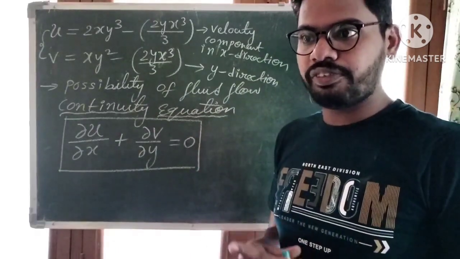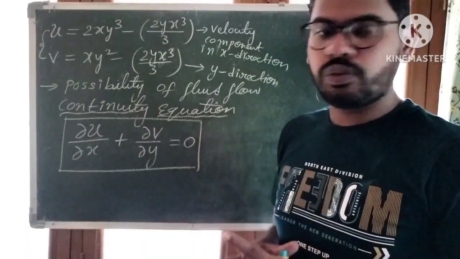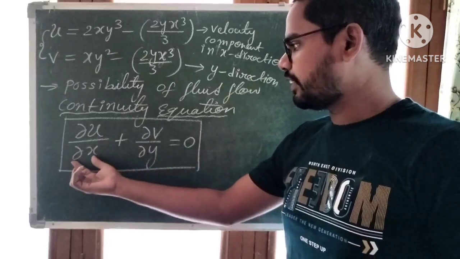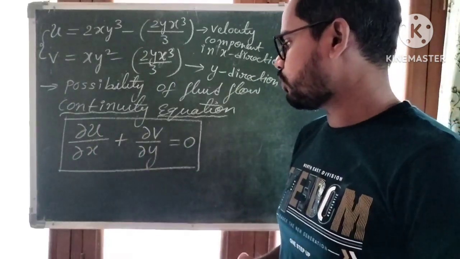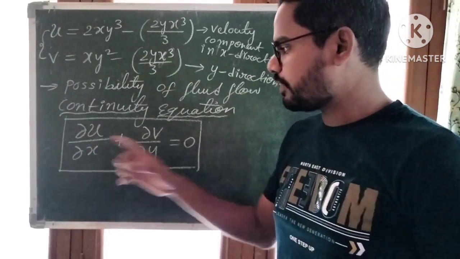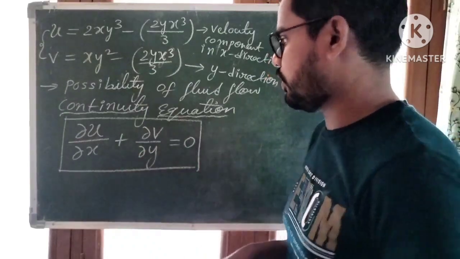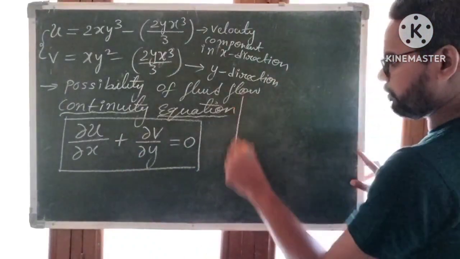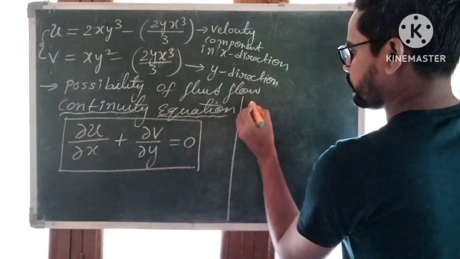These two velocity components represent field of fluid flow only when they are satisfying dou u by dou x plus dou v by dou y is equal to 0. They must satisfy this equation. So let us first find dou u by dou x.